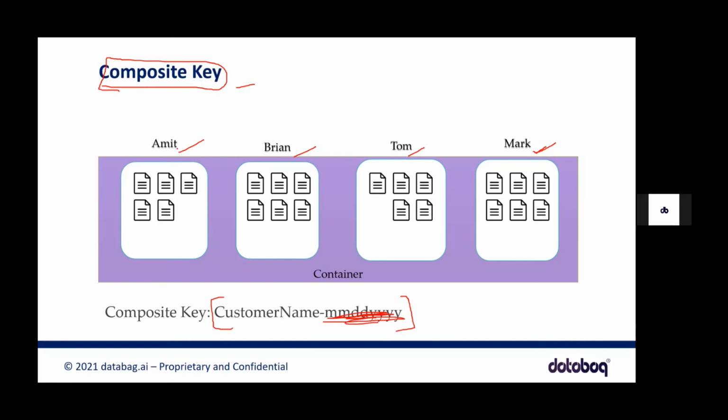So for Amit and date combined, a logical partition will be created, and whenever you add any one of these in the filter condition or where condition based on the combination, it will go to this logical entity or logical partition and retrieve the data. So what I'm trying to say here is, you can also leverage composite keys while creating a partition key.